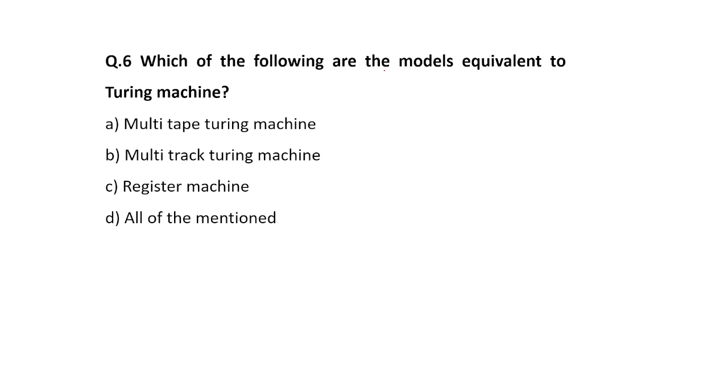Another is, which of the following are the models equivalent to Turing machine? So we have some models that are equivalent to Turing machine in terms of their working. The first option is multi-tape Turing machine. Another is multi-track Turing machine. Next is register machine, and all of the above. So the correct answer is all of the above. That means we can say there are 3 equivalent models of Turing machine, and these 3 are their names. So you have to remember all these names.